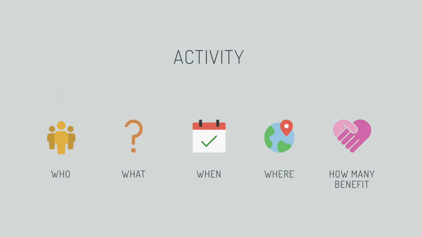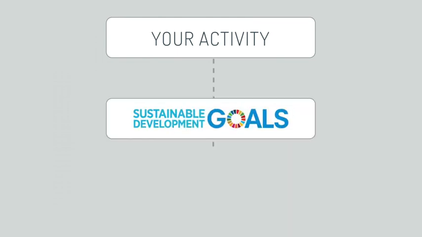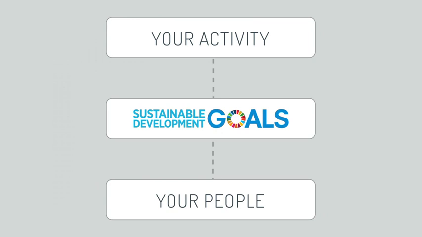We want to know what the activity is about, who will implement it and how many people will benefit from the activity. We also need to know where and when the activity will take place. We are asking for this information because we want to make sure we're choosing activities that are making a real difference. Then we will ask you to link your activity to the Sustainable Development Goal it's addressing and tell us about the people from your organisation who will be working on the activity.